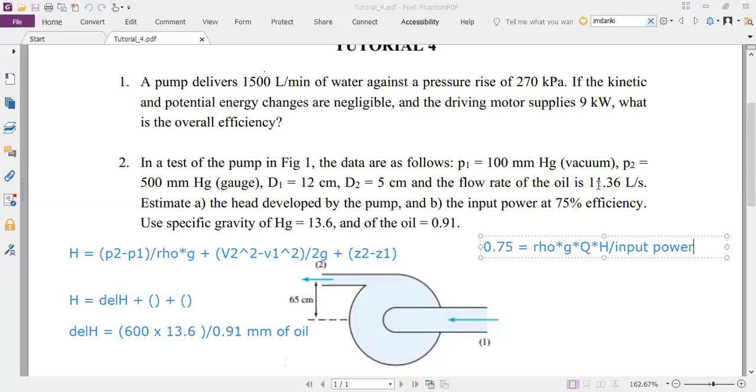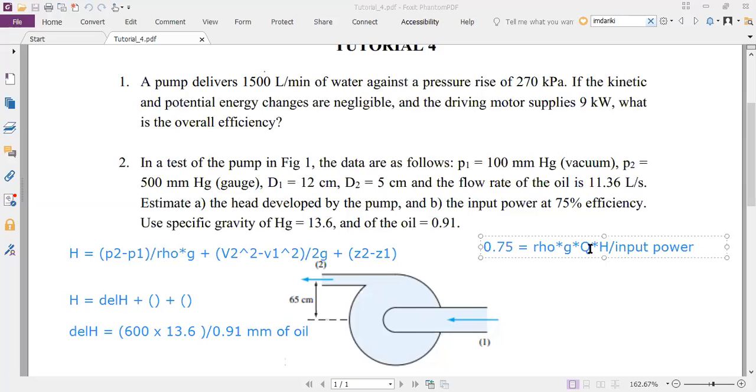You know that Q is given as 11.36 liters per second. Remember, this equation expects everything to be in SI units, so you have to convert this to meter cube per second. Even in V2 square minus V1 square, V2 and V1 are in units of meters per second. So you'll have to convert Q to meter cube per second and then convert it to meters per second when you get V2 and V1, right?